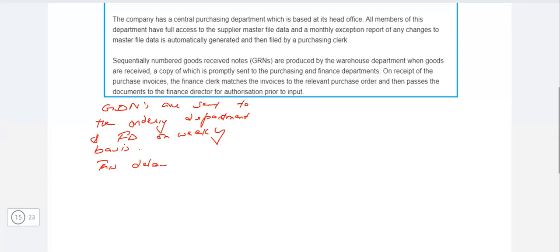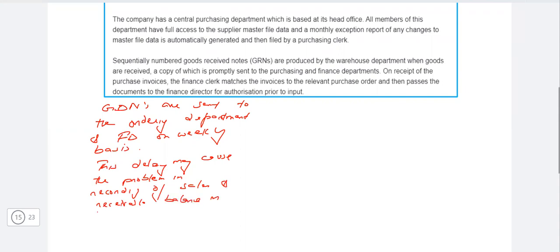This delay may cause the problem in recording of sales and receivable balance in the accounting records.